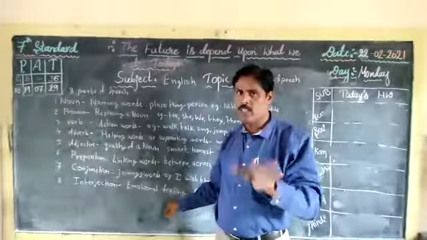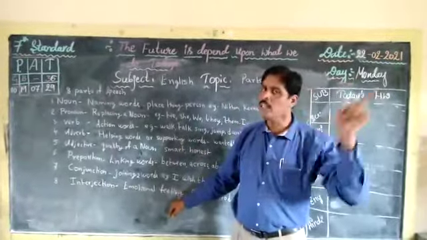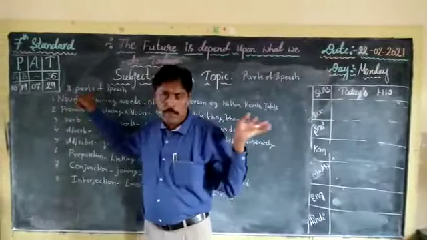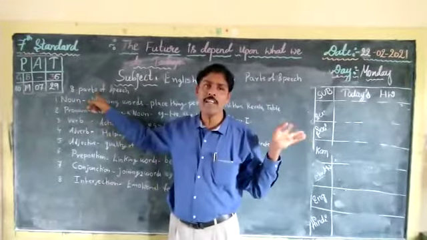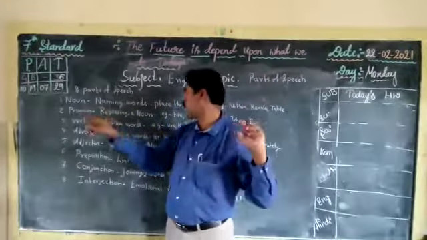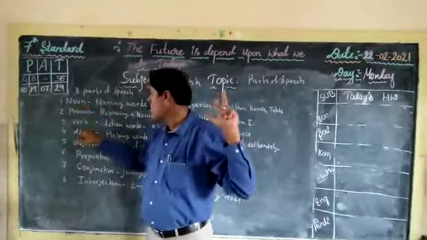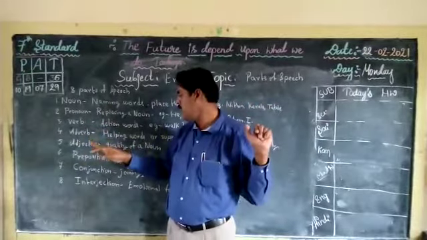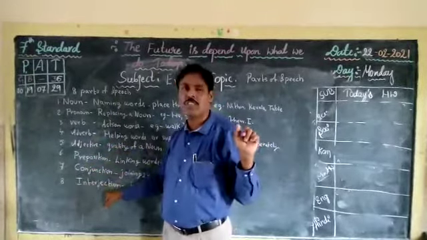All comes under interjection. So, once again I am repeating, combined for all of you. There are parts of speech that we are dealing with, children. So there are 8 parts of speech: noun, pronoun, verb, adverb, adjective, preposition, conjunction and interjection.